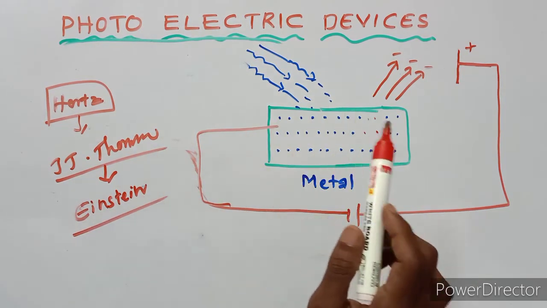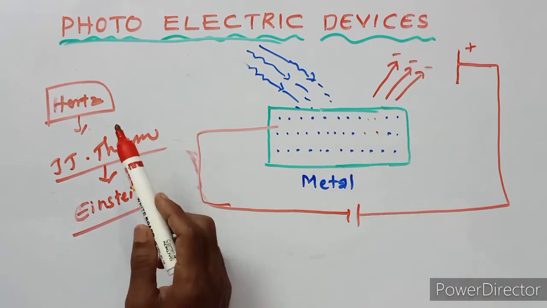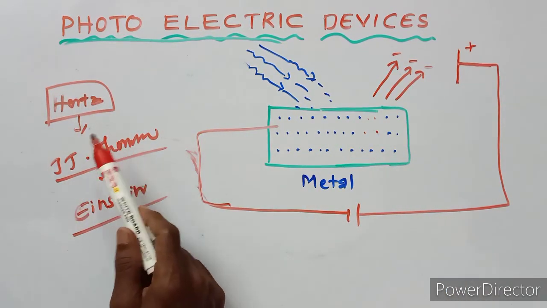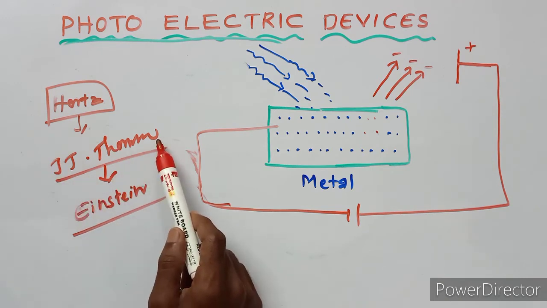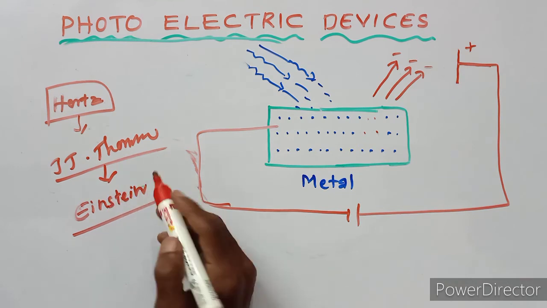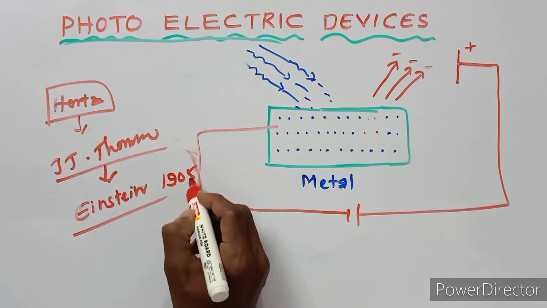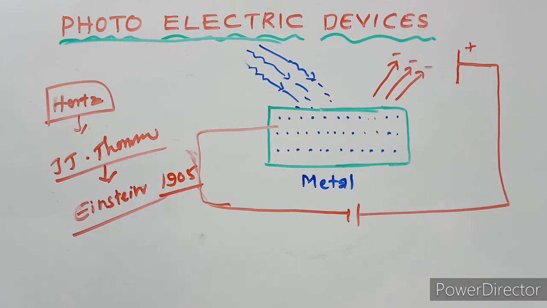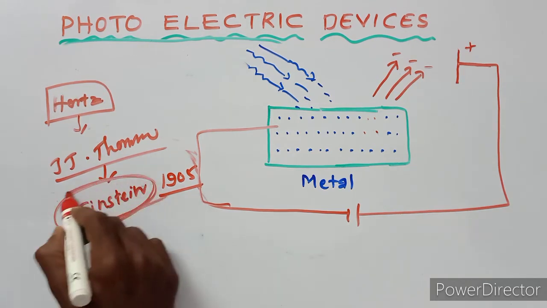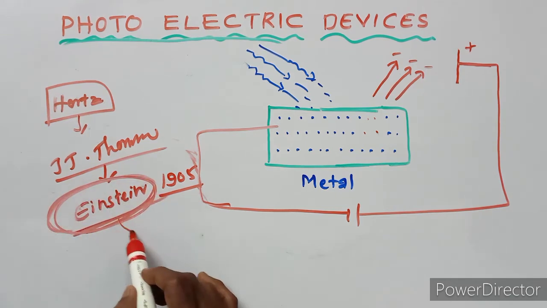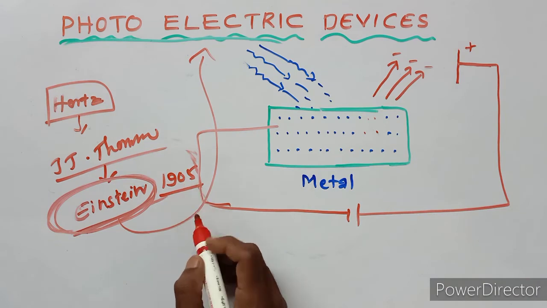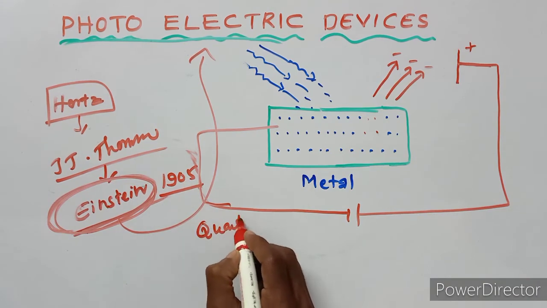The photoelectric effect was first observed by Hertz, confirmed by J.J. Thomson, and successfully explained by Albert Einstein in 1905 with the help of quantum theory.